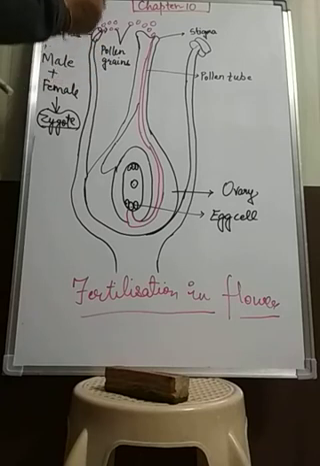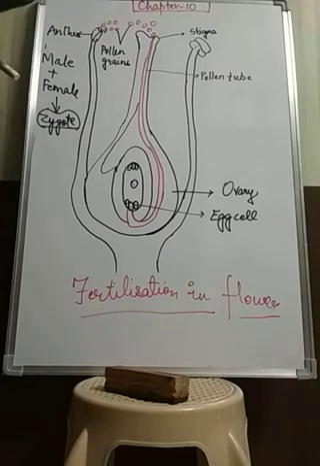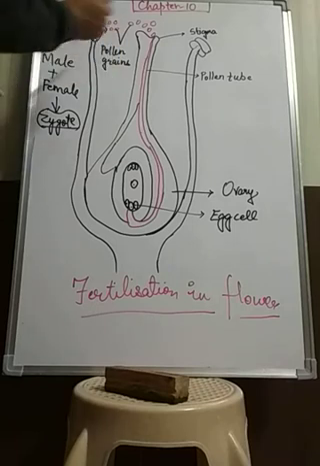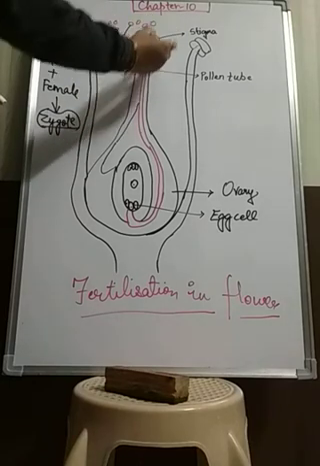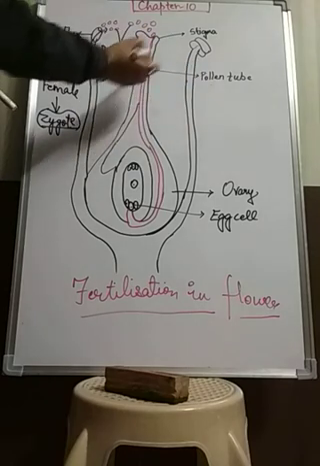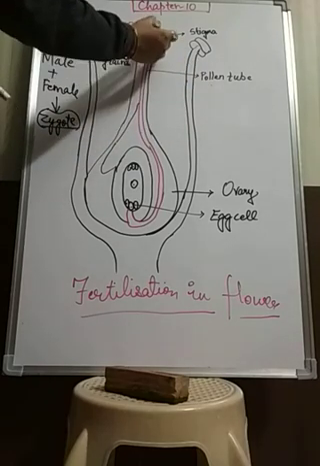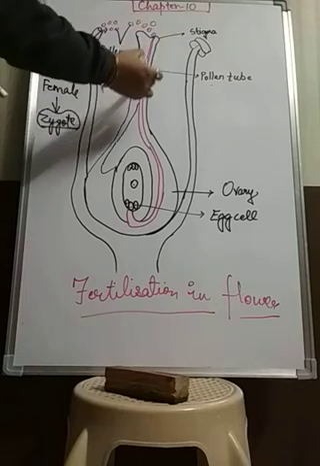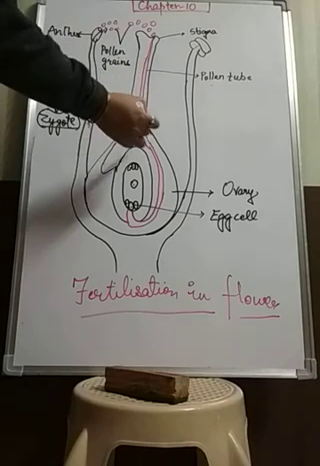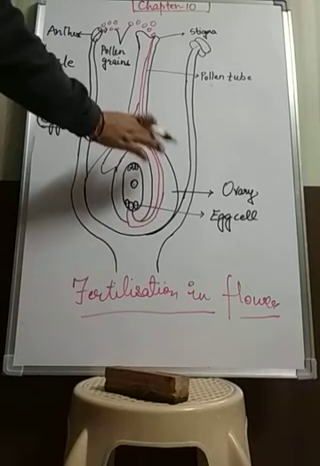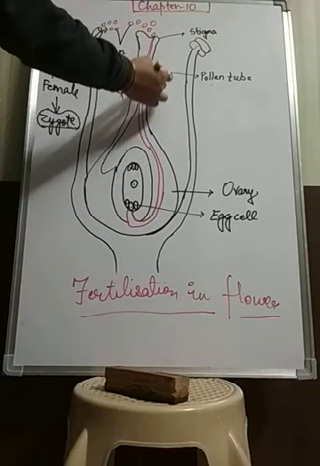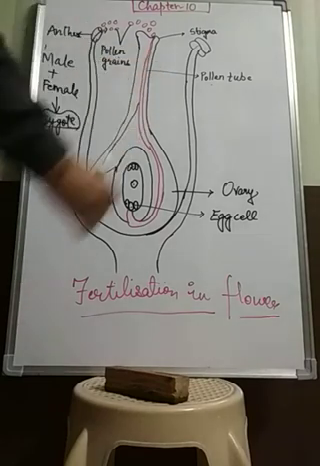So what happens during pollination when the pollen grains transfer or fall on the stigma of the right variety of the flower? First, when the pollen grain sticks to the stigma, it will start to develop a tube-like structure, and that tube is known as the pollen tube. This pollen tube starts to develop from the pollen grain. Then this tube starts to grow along the wall of the style. You know that this is the stigma, this is the style, and this part is known as the ovary. So the pollen tube starts to grow along the wall of the style